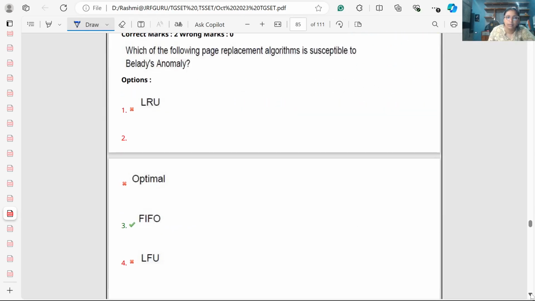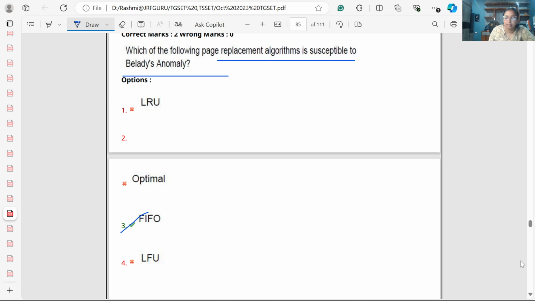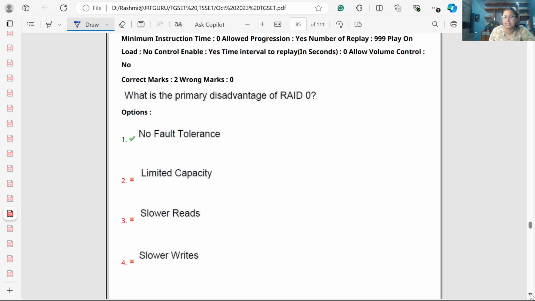Next we have, which of the following page replacement algorithms is susceptible to Belady's anomaly? Yes, the FIFO algorithm suffers from Belady's anomaly. Whenever you hear Belady's anomaly, you should recall the FIFO algorithm. So FIFO suffers from Belady's anomaly.